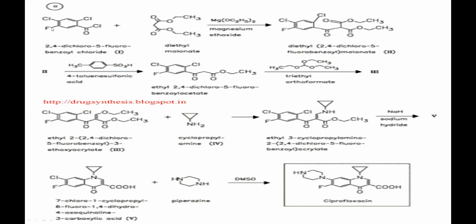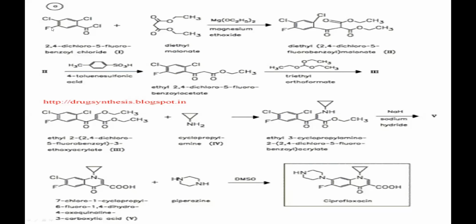You treat it with diethyl malonate. What is diethyl malonate? CH2 linked to two carboxylic acid groups containing ethyl. That is your diethyl malonate. You treat it in the presence of magnesium methoxide or sodium methoxide, any base. It will undergo a condensation reaction. You don't have to remember this name. So your anion is generated which attacks the carbonyl carbon to give this particular intermediate, which contains two esters attached to the carbonyl group of the benzoyl.